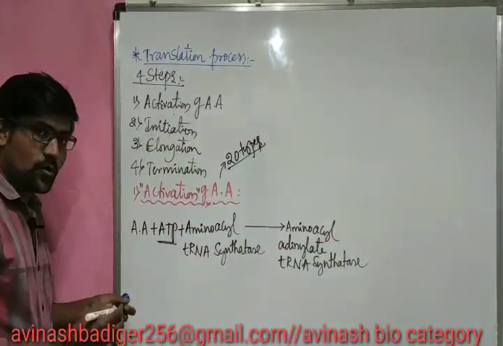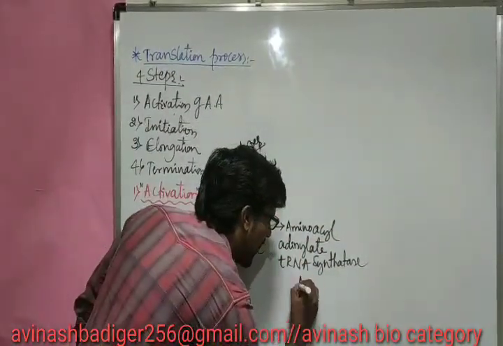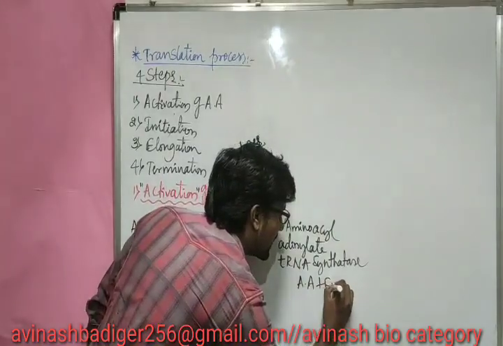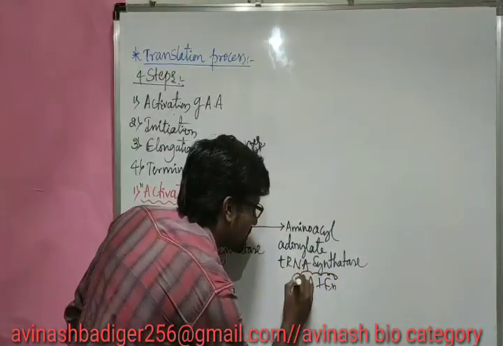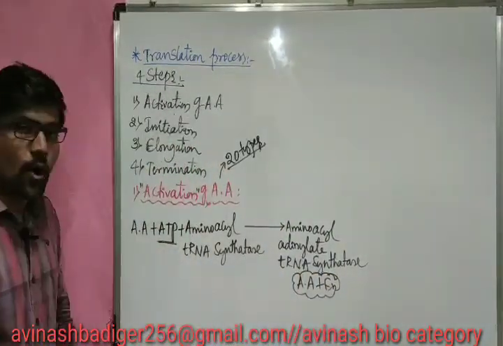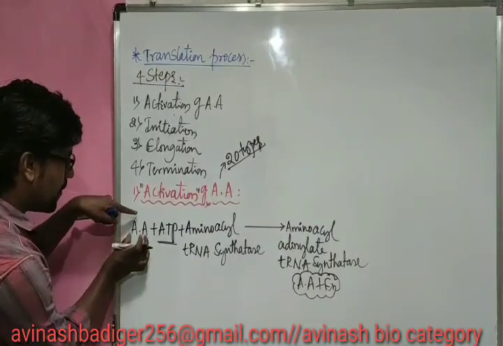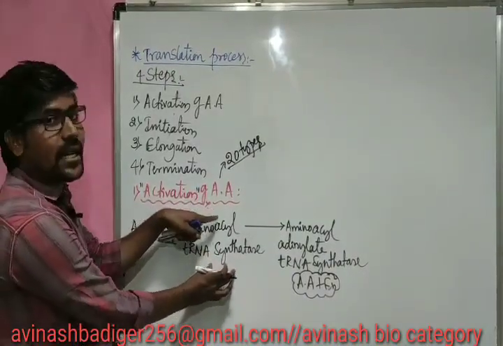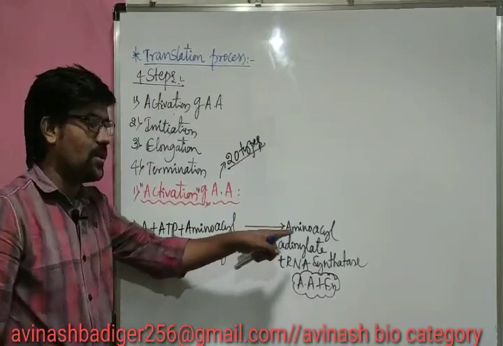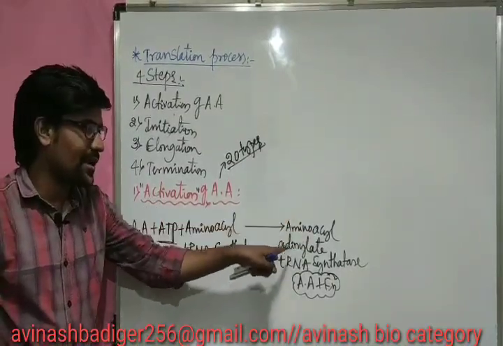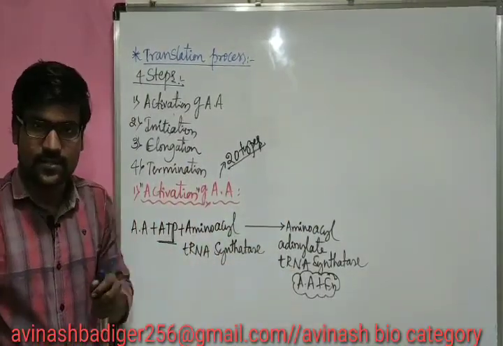Yes, now this is the amino acid plus enzyme complex. So this is one complex, occurring by the combination of the amino acid to this enzyme. Now both have been combined, we will call it amino acyl adenylate tRNA synthetase.